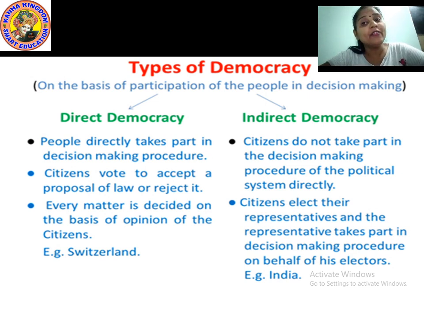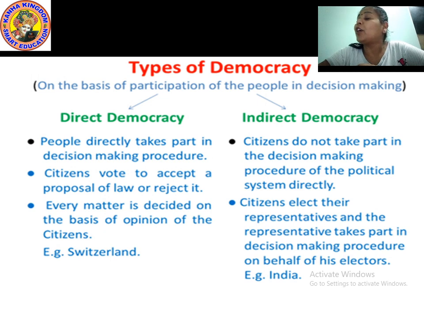In which every citizen participates by going for voting, taking the advantage of universal adult franchise. I repeat the word, universal adult franchise. They are selecting their own representative.